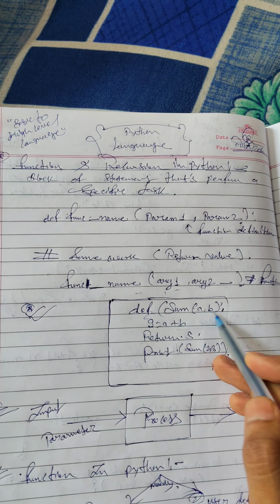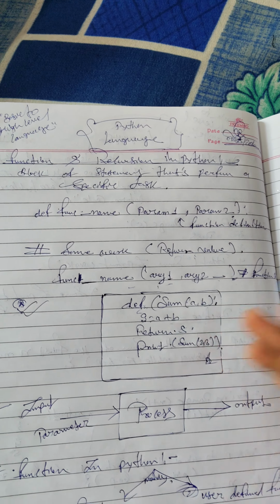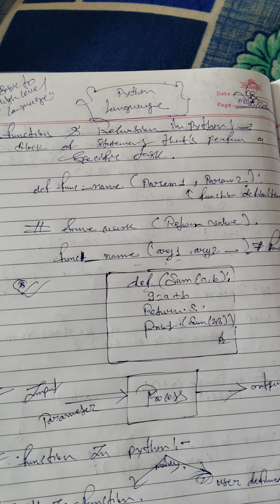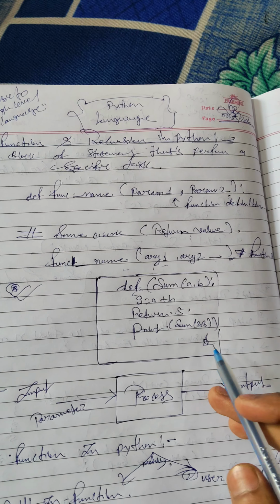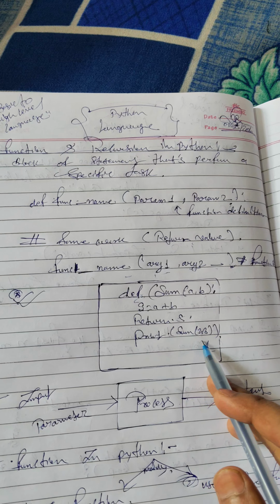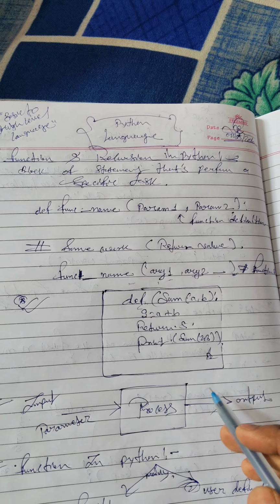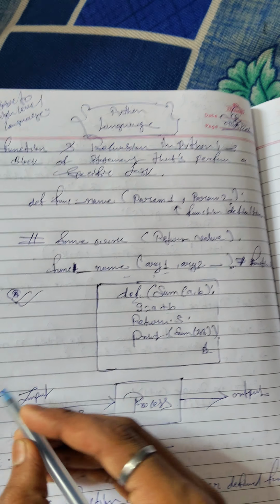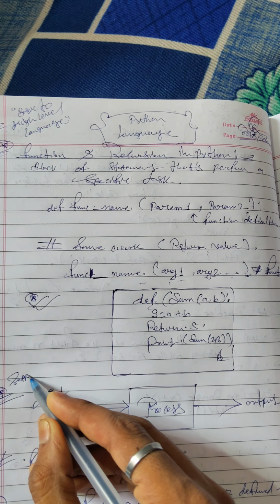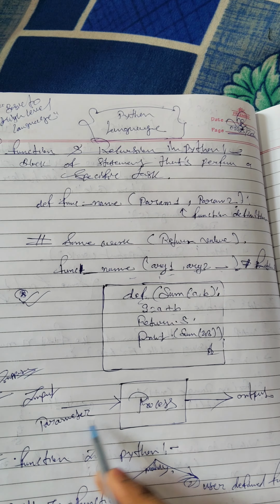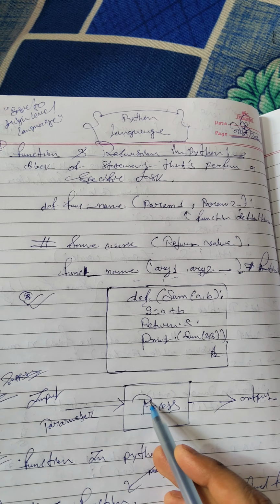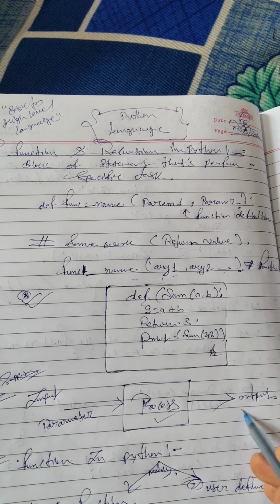Defined as the sum of a, b: s is equal to a plus b, return s. Print sum(2, 3). Suppose input parameters, then process, then output.